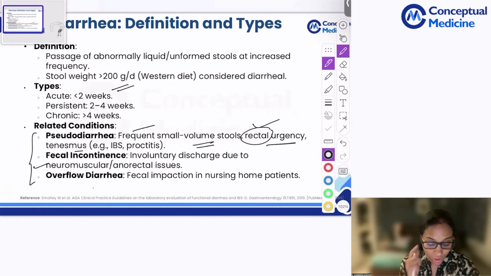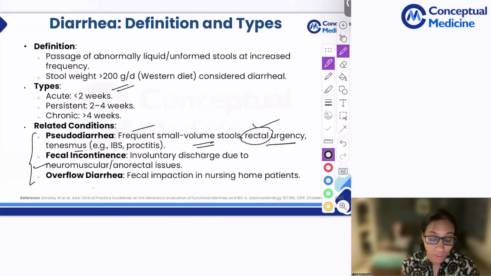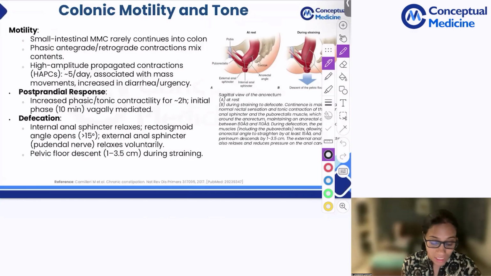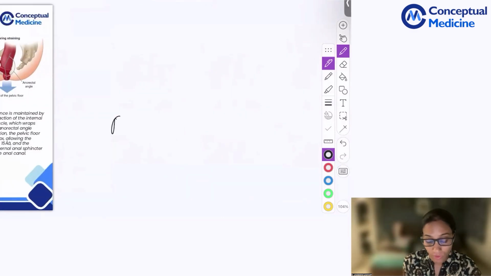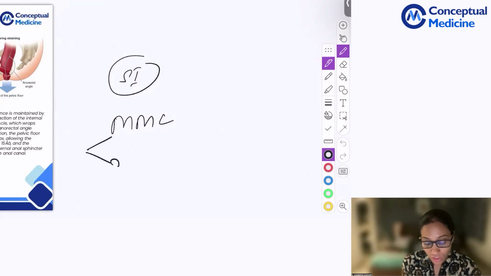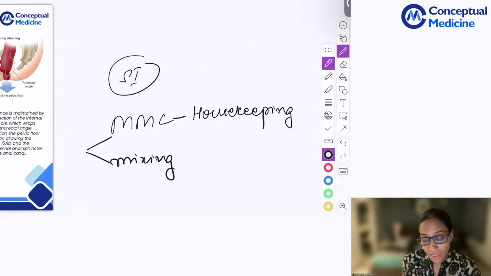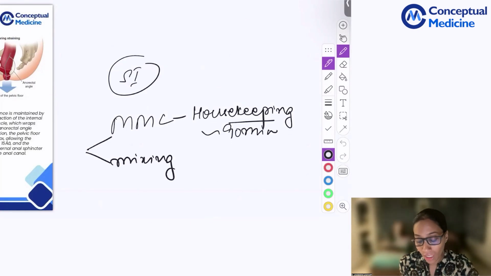Okay. And two things which I forgot to mention when I was talking about motor function. One is the migratory motor complex. In the small intestine, you have the migratory motor complex, MMC. And you have the phasic contractions, the small phasic contractions, which help in mixing as well. The MMC basically does housekeeping functions, which means every 2 to 3 hours, or every 90 minutes you can say, it keeps cleaning the small undigested food. That's your housekeeping.